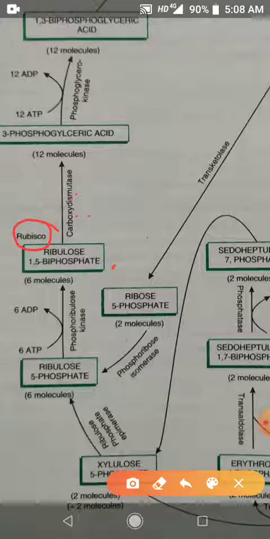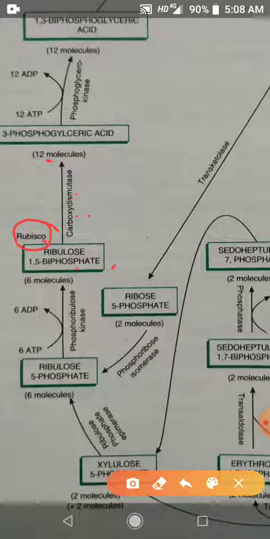In the Calvin cycle, the 5 carbon compound ribulose 1,5 biphosphate undergoes carboxylation and forms 3-phosphoglyceric acid. So this reaction is catalyzed by ribulose biphosphate carboxylase. In short, it is called Rubisco.